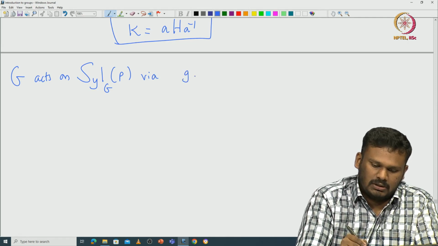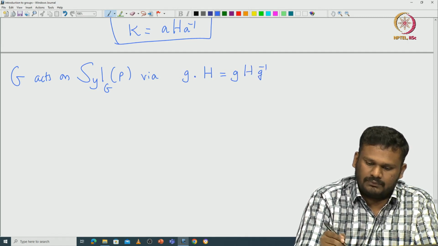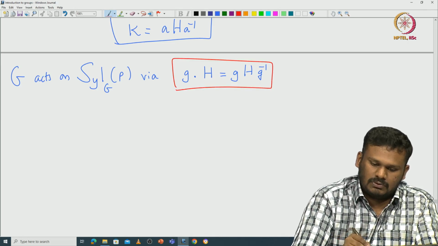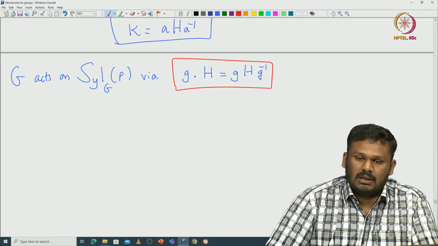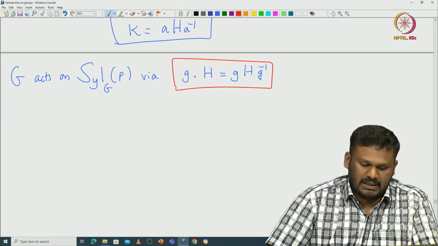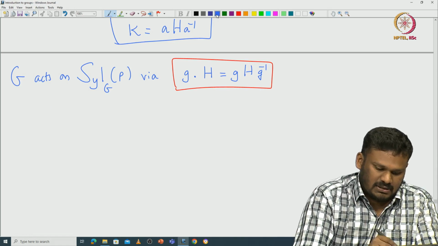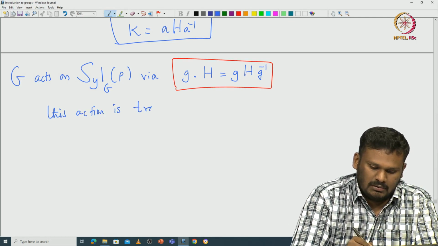So G dot some group H is nothing but G H G inverse. This is an action. Now, because any two Sylow subgroups are conjugate, this says that this action is indeed a transitive action.